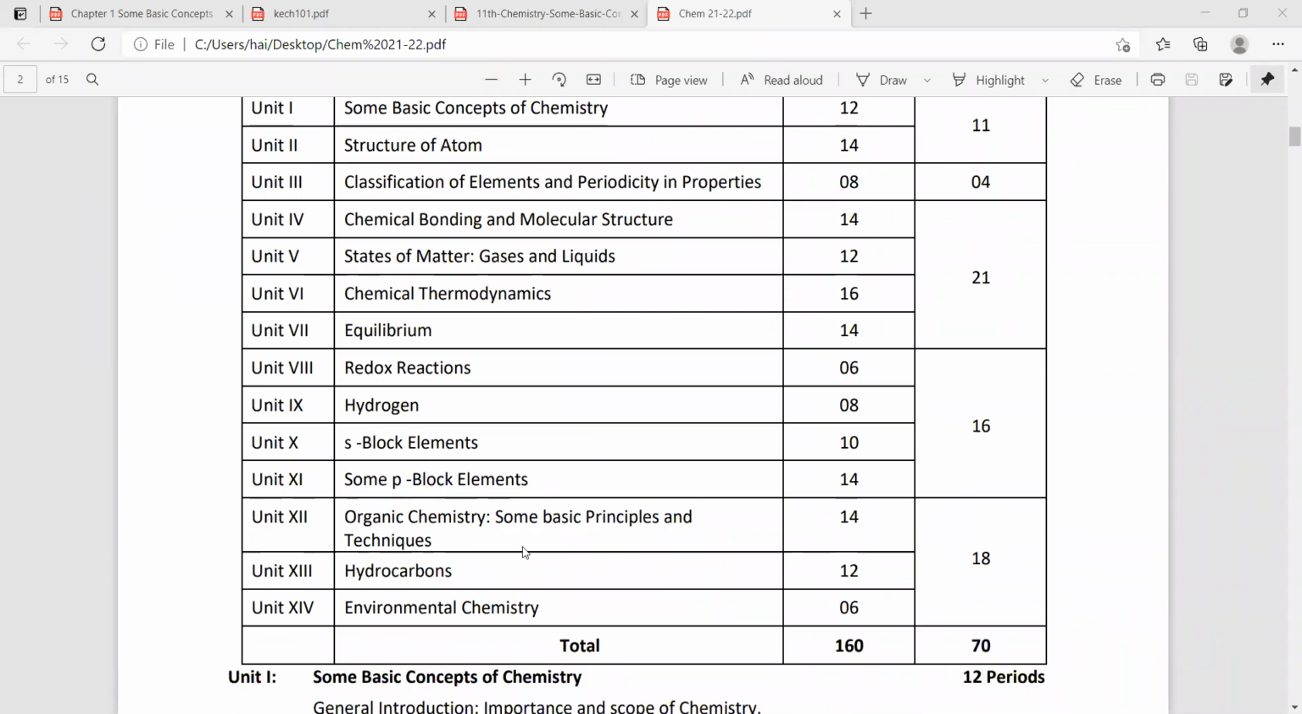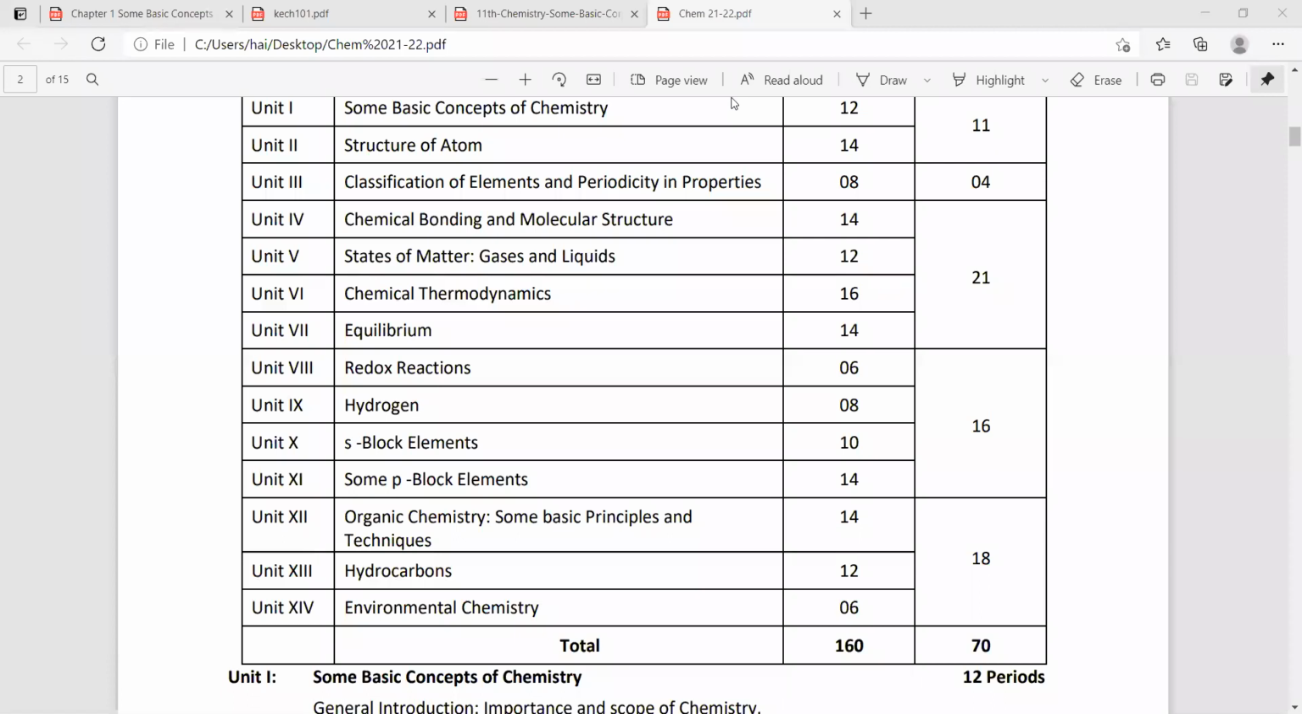And we studied carbon compounds, that also will be there. Like types of reactions: addition reactions, oxidation reactions, combustion reactions, substitution reactions. Those reactions you are also studying in this chapter. So around 30% of the portion you know from lower classes. They have given the weightage and how many periods are required.